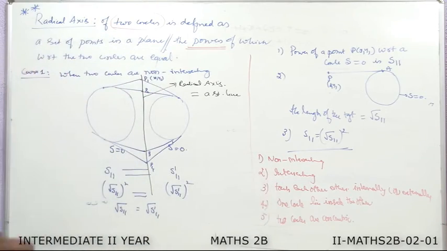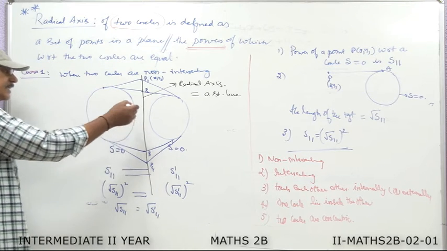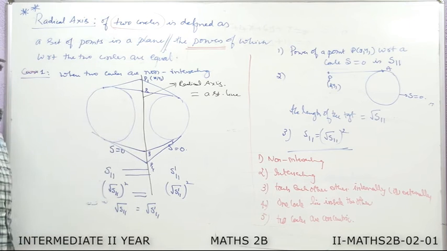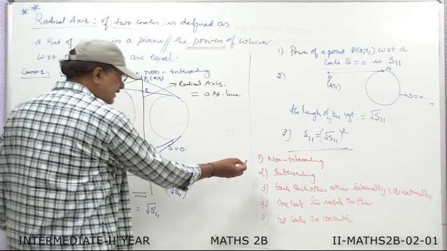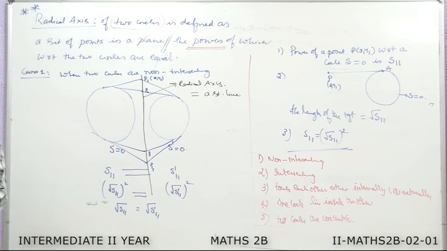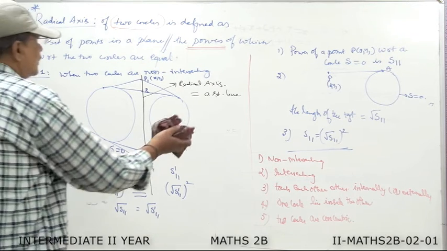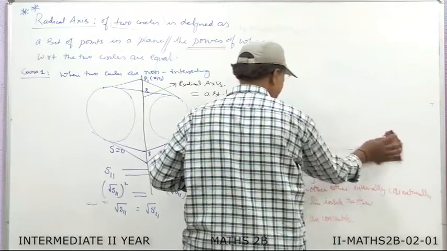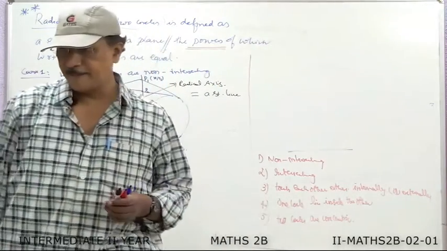Here I took the first case. In the first case, we observed that when the two circles are non-intersecting, then the radical axis lies between the circles. Then I go to the second case, that is when the circles are intersecting. How to discuss the radical axis? Now take the second case.